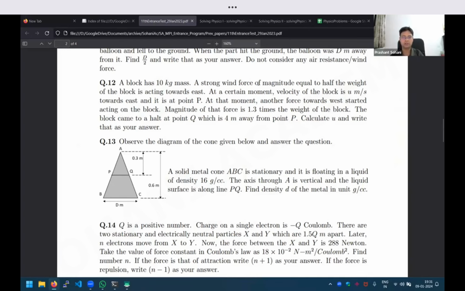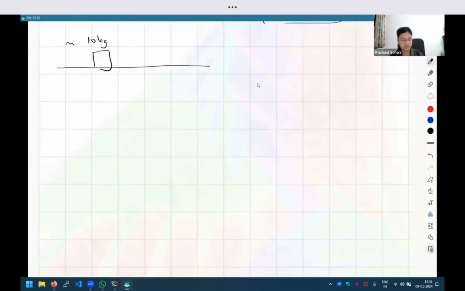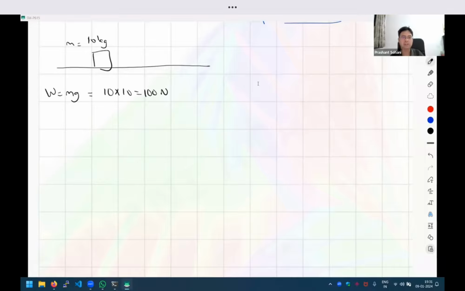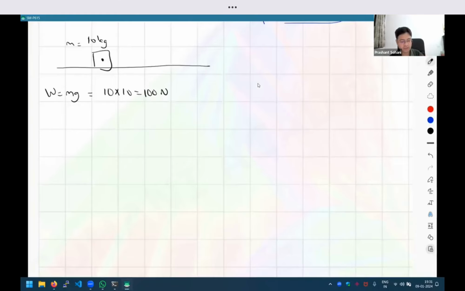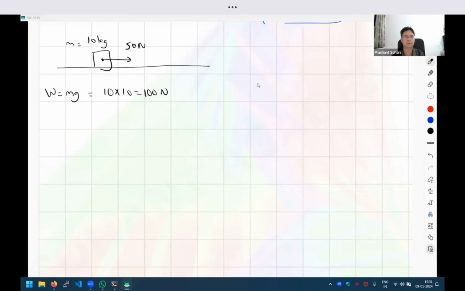So when we say half the weight, if the mass of the object is 10 kg, then the weight is mass into gravity, so 10 into 10, which is 100 Newton. And so half of the weight means 50 Newton, right? So what they are saying is there is a 50 Newton force acting towards the east. Like that, while drawing the first diagram itself, we have converted that word information into numerical information, or sometimes we have to keep it in variables, but it is a more concrete way of representing the same information.